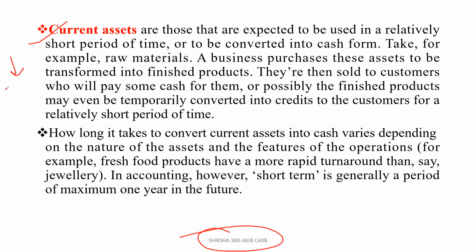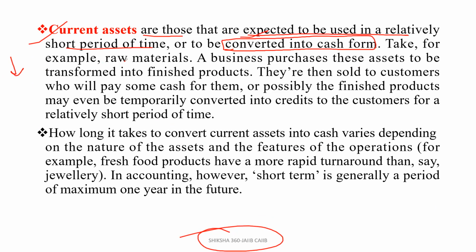So current assets basically are those that are expected to be used in a relatively short period of time or to be converted into the cash form. What is the meaning of the cash form will be covered in the next paragraph.